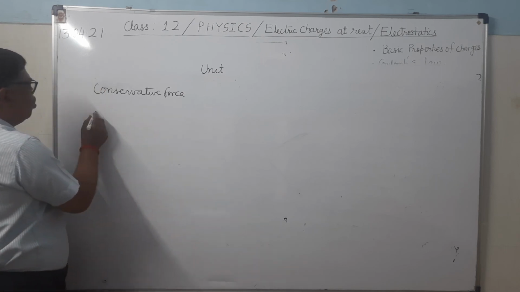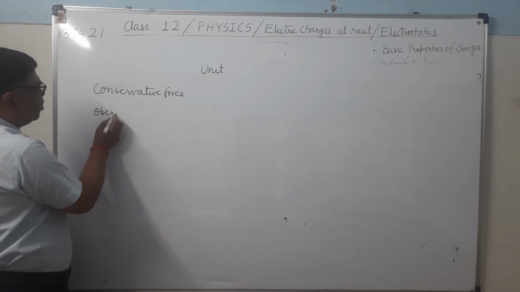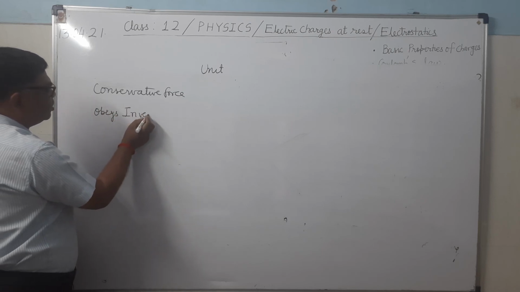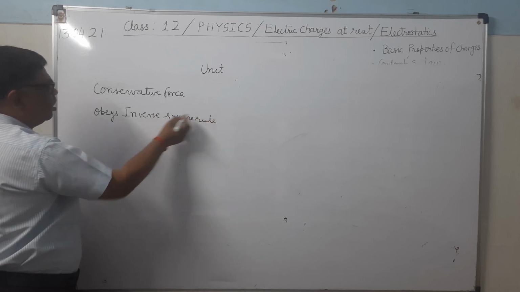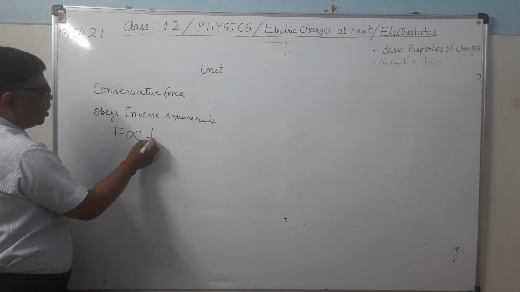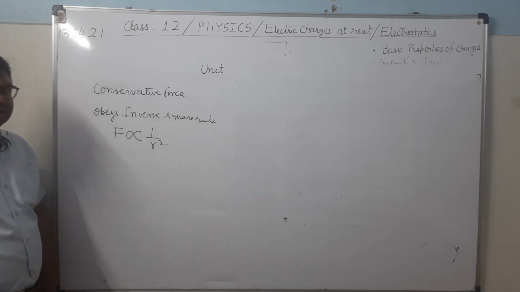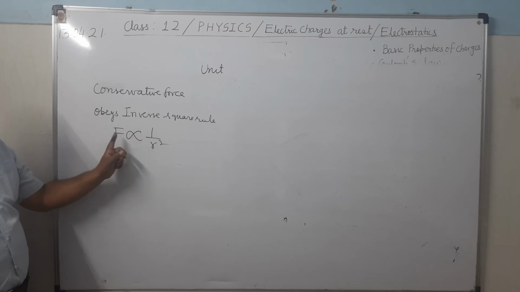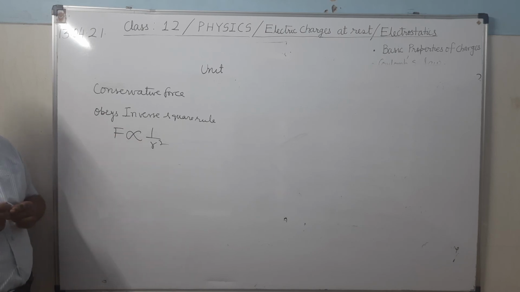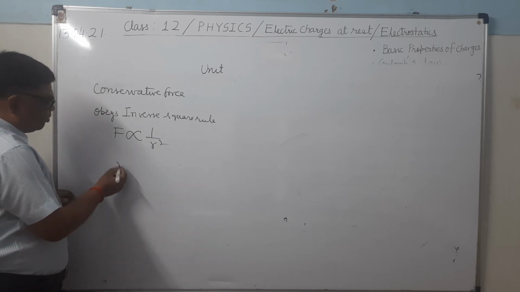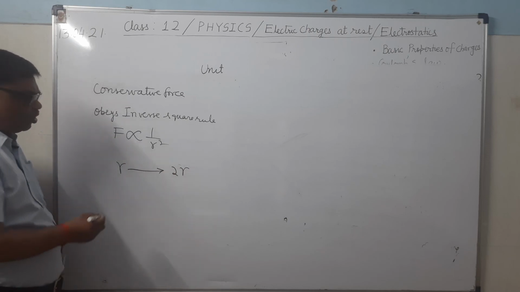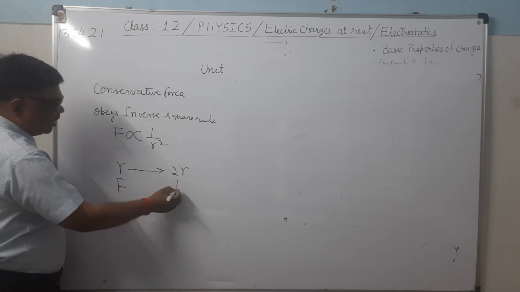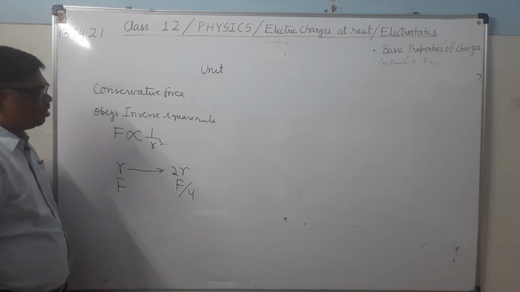And third, it obeys the inverse square rule. That is, F is proportional to 1 upon R square. It means it decreases with increase in distance. It is clear. If you make the distance between two charges from r to 2r, the force will decrease 4 times. If here the force is F, then here it will become F upon 4.